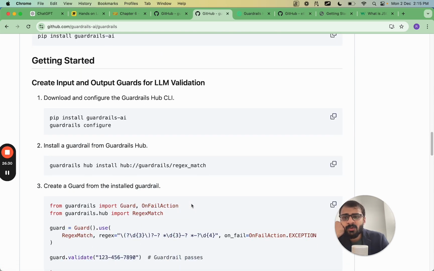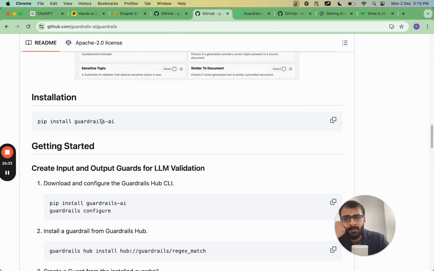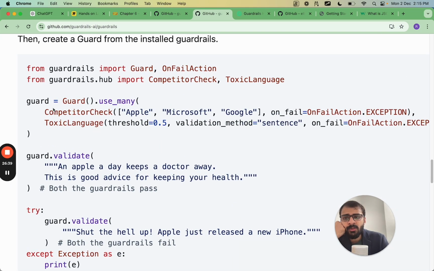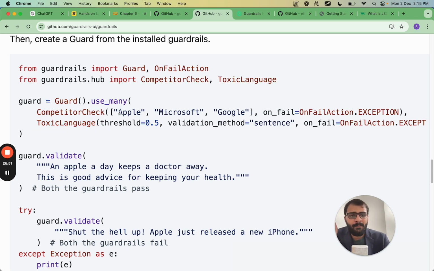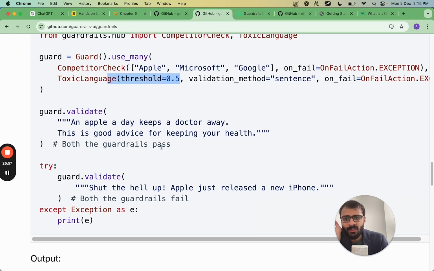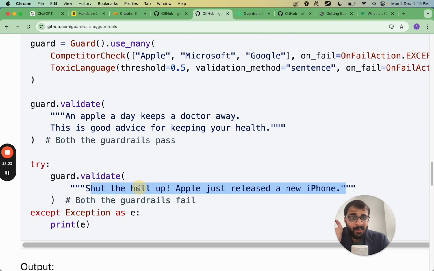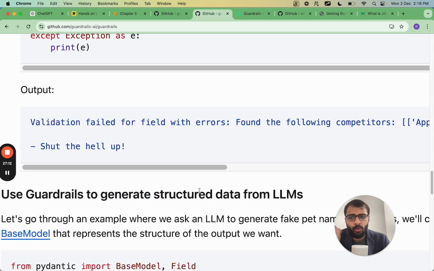The way this works is that you can just get started with it right now. You can do pip install guardrails AI, and then you can do different things. So for example, here there are two things: competitor check and toxic language, which means that if the output has information about competitors, it will be flagged. If the output has toxic language, it will be flagged. So you can mention the competitors here, let's say Apple, Microsoft, Google, and you can mention the threshold for the toxic language. So if the output is "shut the hell up, Apple just released a new phone." This is toxic language, right? So there will be flags which will be raised first for the toxic language, and second flag will be raised for the competitor mention. So the output won't be produced here.